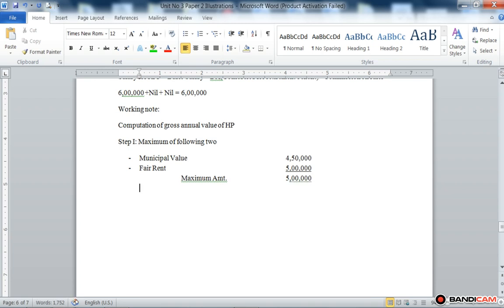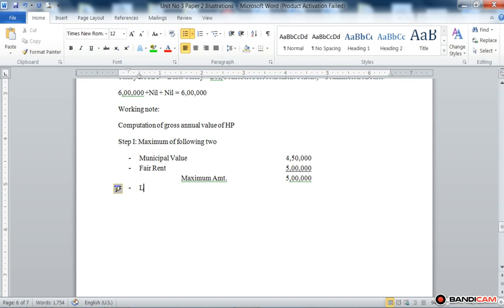Then the maximum amount is compared with the standard rent.